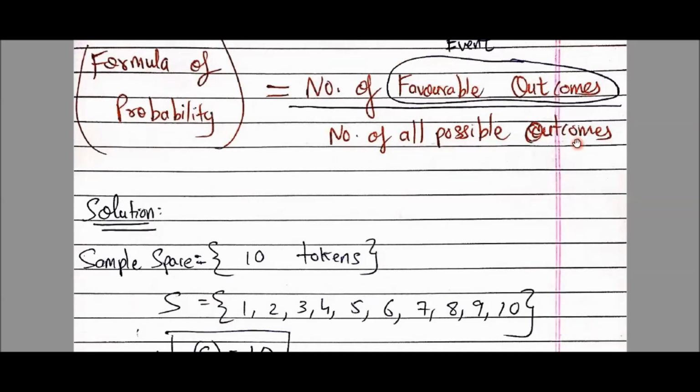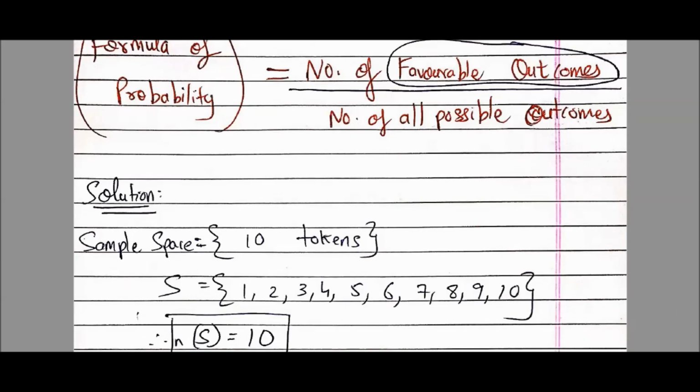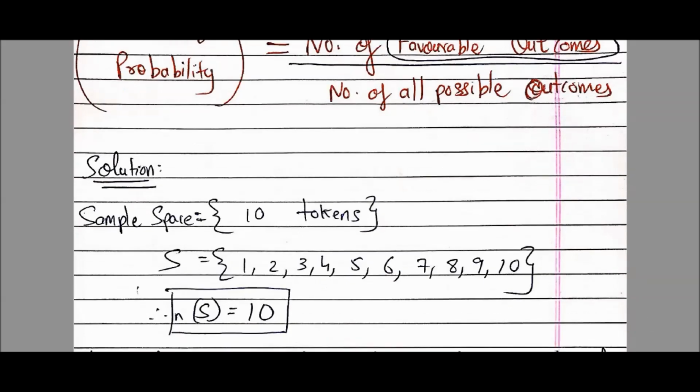So in our example, if in a box I have 10 tokens and I put my hand in to remove a token, either I can get 1, I can get 2, I can get 3, I can get any number from 1 to 10. So the number of total elements in this sample space S is 10. So 10 is my number of all possible outcomes. In the denominator, 10 will always come in this whole sum. And what will come in the numerator? The number of outcomes which favor your event. Whatever we want, how many such elements there are will come in the numerator.